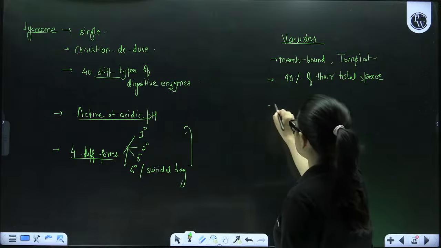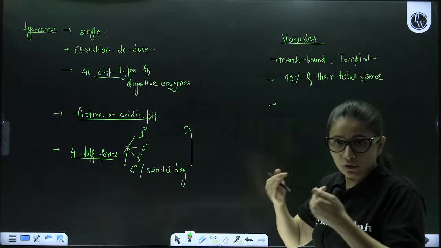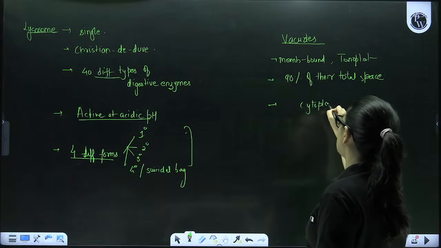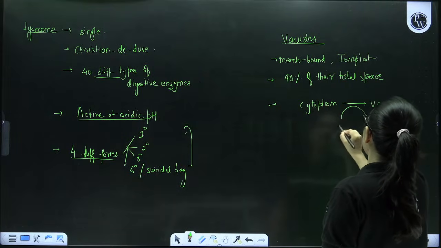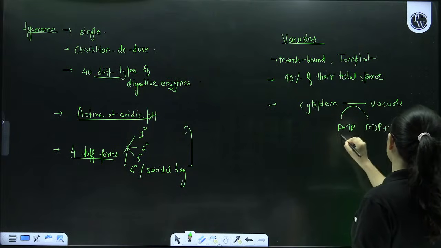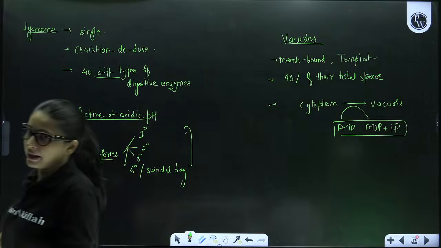करेक्ट? Next point. Now, whatever has to be stored inside the vacuole, so when the movement occurs from the cytoplasm to the vacuole, this movement is ATP driven. Energy has to be खर्च करना पड़ेगा, मतलब energy has to be lost.